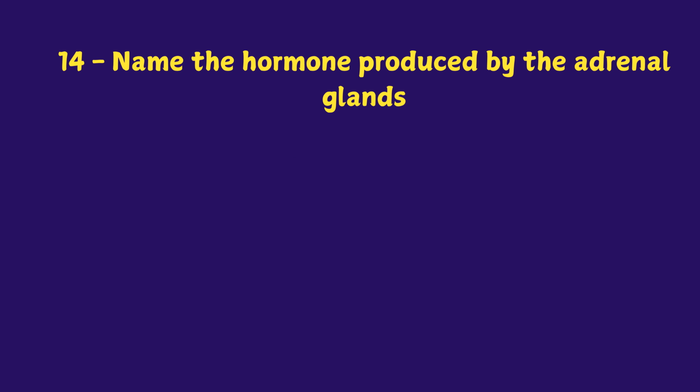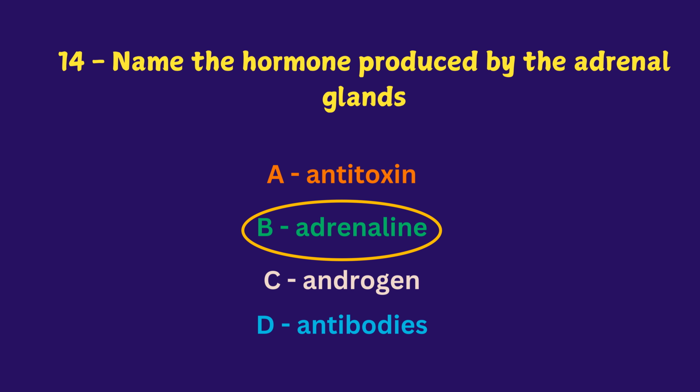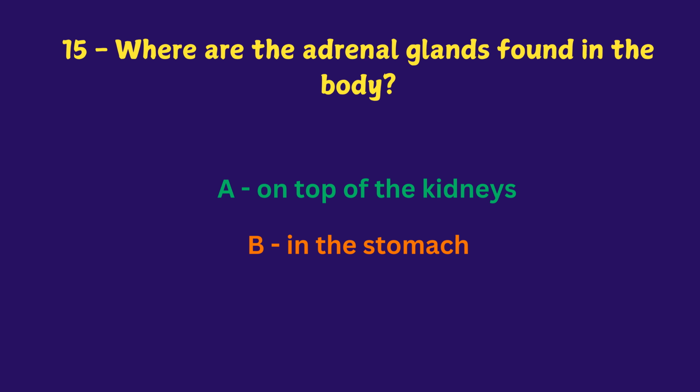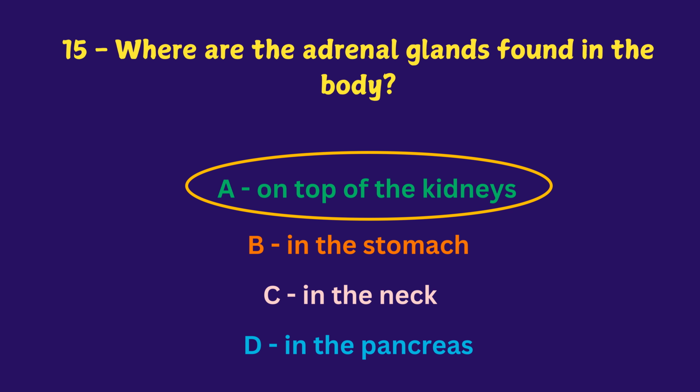Name the hormone produced by the adrenal glands. Antitoxin, adrenaline, androgen, antibodies. The answer is adrenaline. Where are the adrenal glands found in the body? On top of the kidneys, in the stomach, in the neck, in the pancreas? The answer is on top of the kidneys.